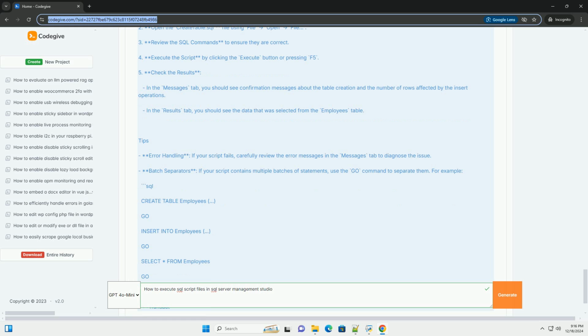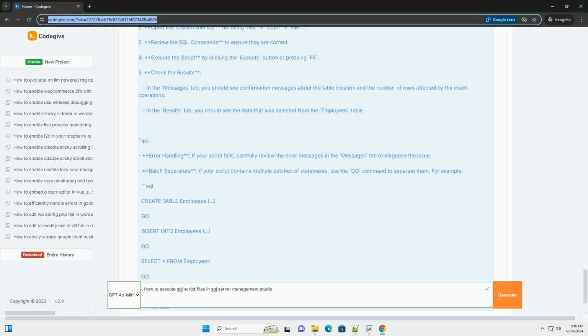Values. 1, John, Doe, 2023-01-15. 2, Jane, Smith, 2023-02-20. 3, Emily, Johnson, 2023-03-05. Select data from the table. Select asterisk from employees.